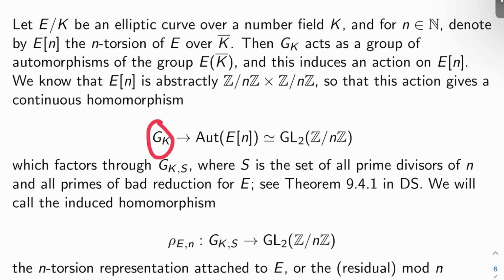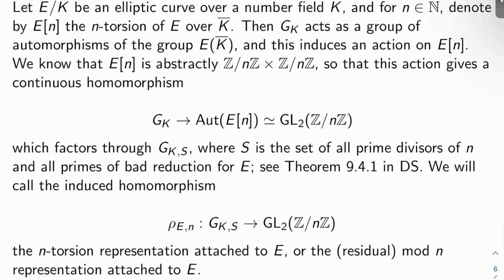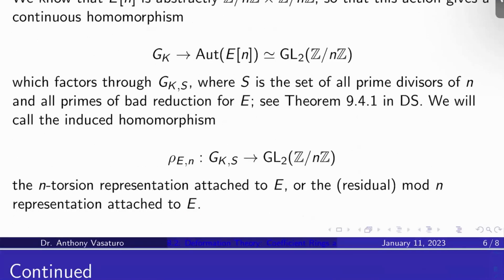This factors through GKS, right? where S is the set of prime divisors of N and all primes of bad reduction for E. So this is like theorem 9.4.1 in Diamond and Shurman, for example, but the point here is we know where this representation is unramified. It's unramified outside of the prime divisors of N and the primes of bad reduction for E. So this will factor through the corresponding Galois group GKS. All right. We call the induced homomorphism rho E,N from GKS to GL2 of Z mod NZ the N torsion representation attached to E, or as I've been calling it, the residual or mod N representation attached to E, although N is usually a prime number, but okay.